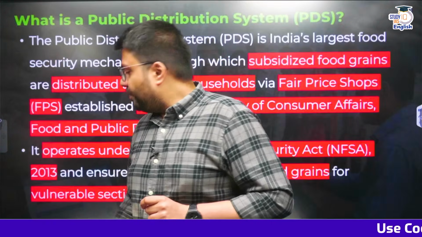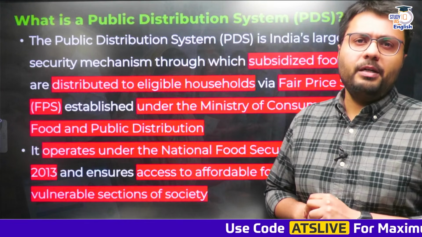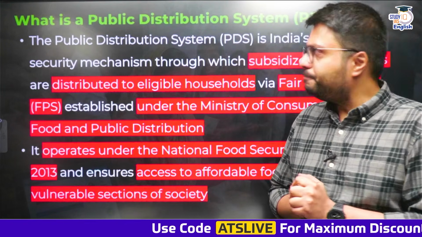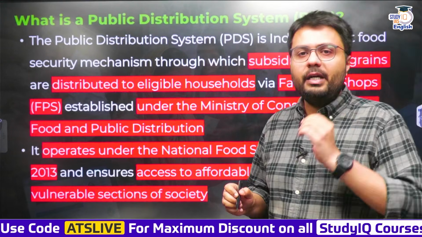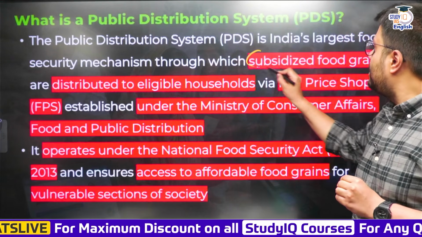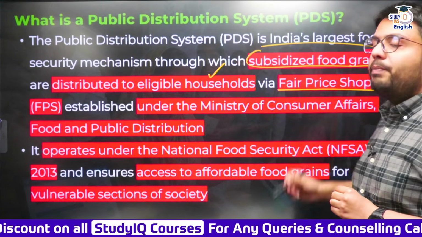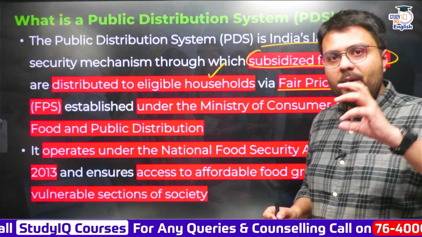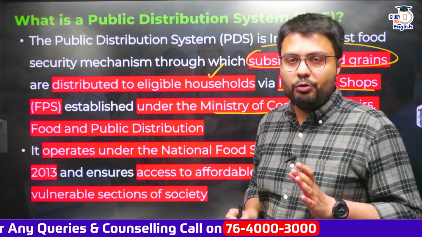Okay, so let us first try to understand what is this public distribution system or PDS. Now the PDS, public distribution system, is India's food security mechanism which provides subsidized food grain to eligible households through fair price shops. Now this scheme is implemented by the Ministry of Consumer Affairs, Food and Public Distribution of the